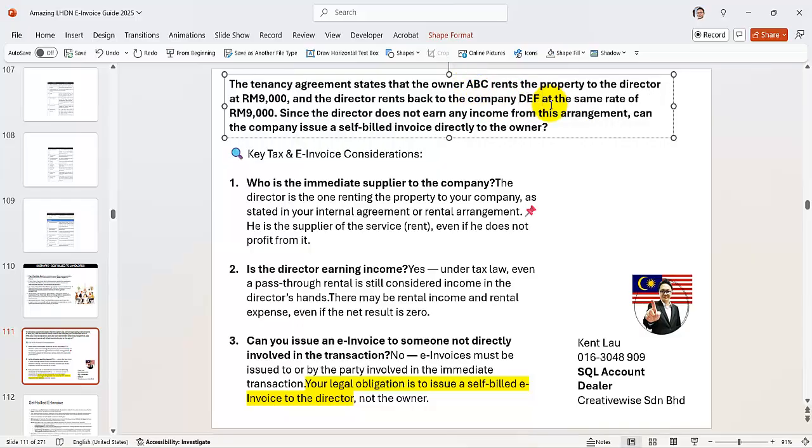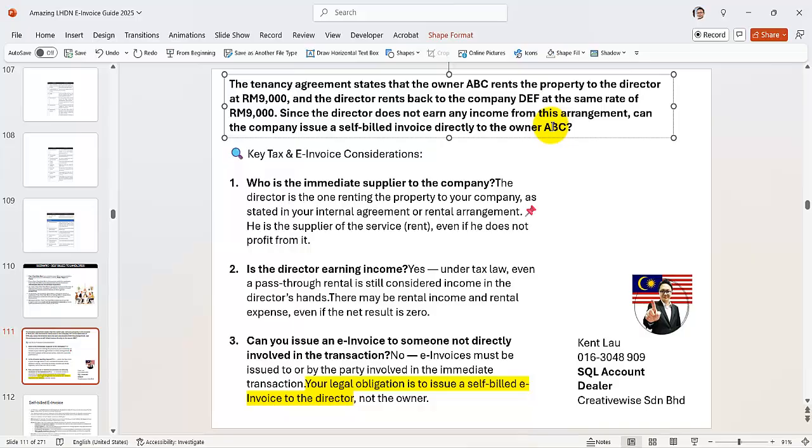Because it says that the directors don't earn any income from the arrangement, the question is, can the company issue a self-bill invoice to the owner ABC? You see that the tenancy agreement is between the directors and the company DEF.